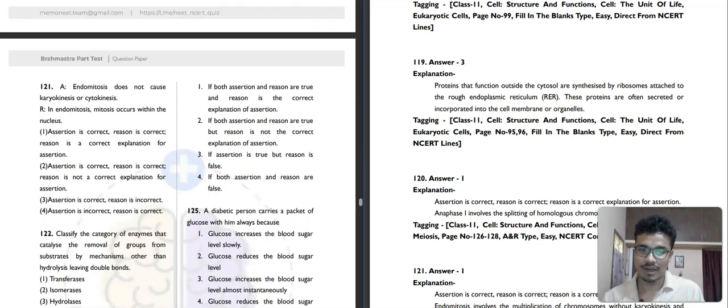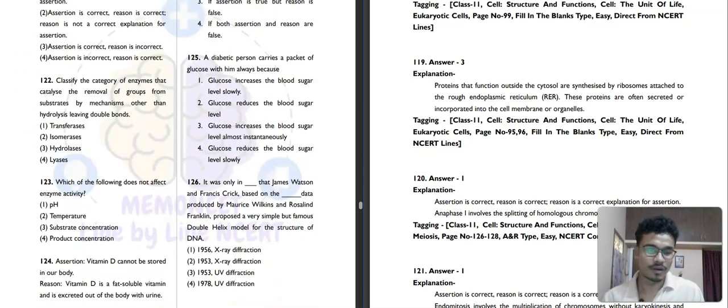Then question number 121. Assertion: endomitosis does not cause karyokinesis or cytokinesis. Okay, it is correct. Then the reason: in endomitosis, mitosis occurs within the nucleus. Correct. So the assertion is correct, the reason is correct, and the reason is the correct explanation of the assertion, because here it is saying that endomitosis does not cause karyokinesis or cytokinesis. Why? Because mitosis occurs within the nucleus. That's why it is explaining the assertion. And then question number 122.